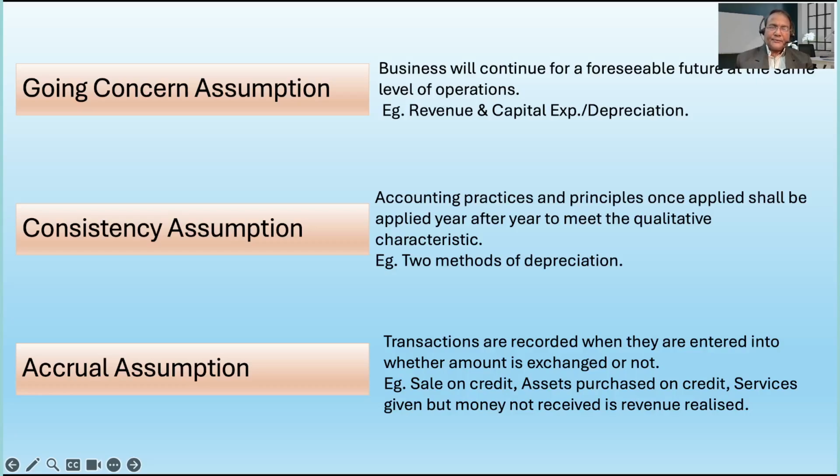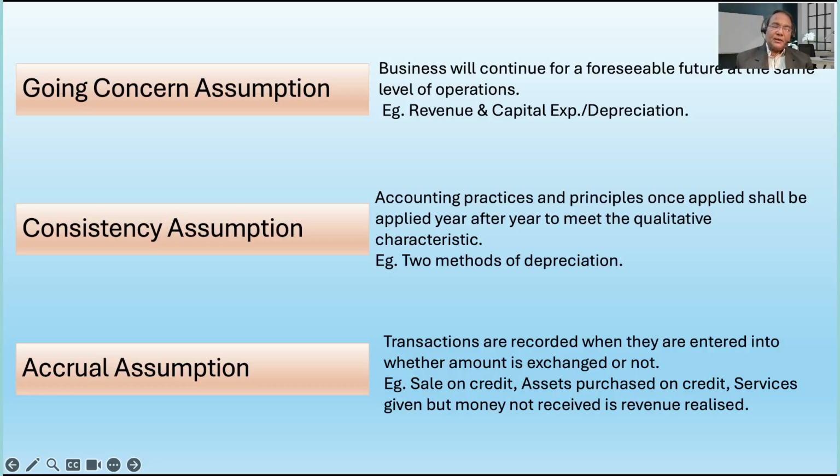You need not understand at this point of time what these two are. But for understanding's sake, if the organization is following the straight line method, then it has to keep following it; that is the consistency it has to show. Otherwise, if one month or one year it charges by the straight line method and the other time by the written down method, that confuses. So it is important that there has to be consistency. It is assumed that the practices are consistent.